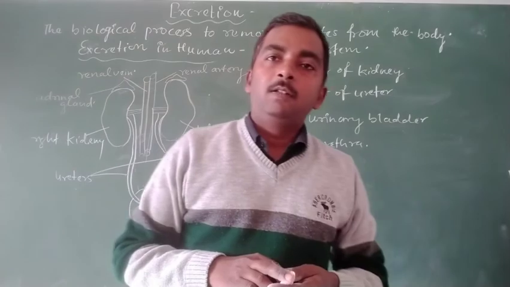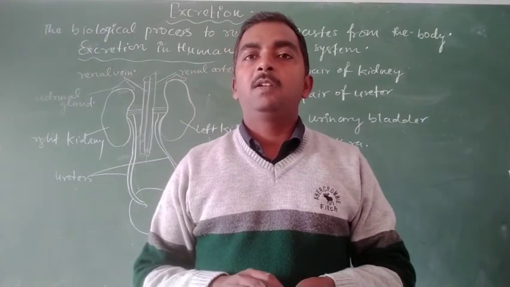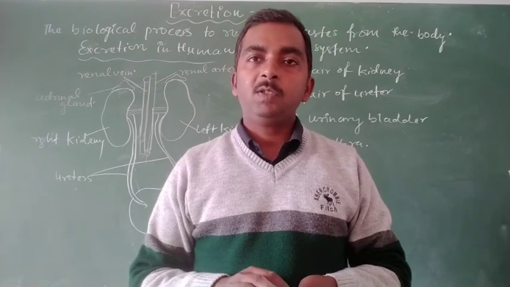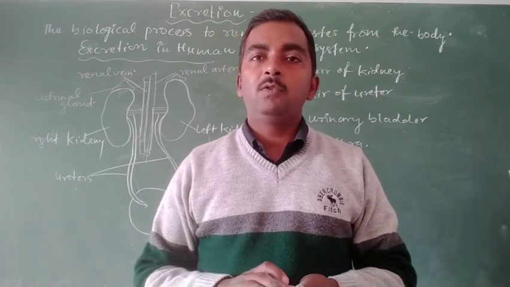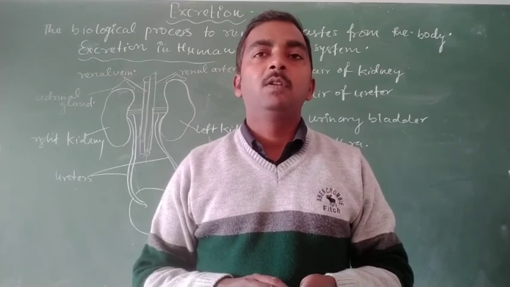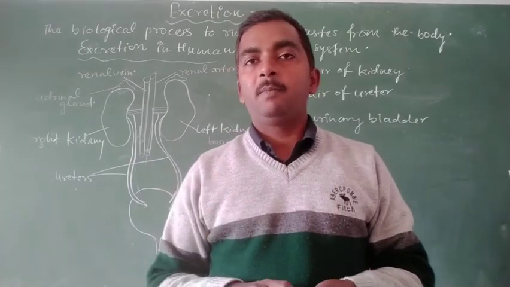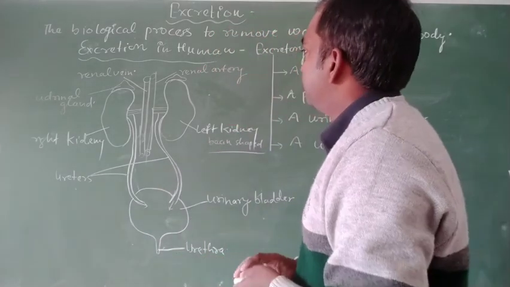We will discuss the adrenal gland in the second chapter, control and coordination. It is an endocrine gland which releases hormones, known as emergency hormones, and why it is called the emergency hormone we will discuss in the next chapter.